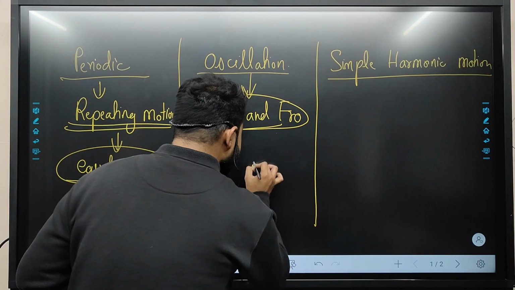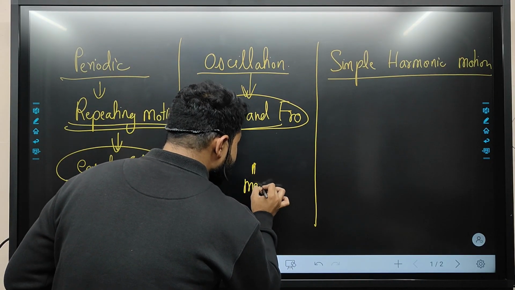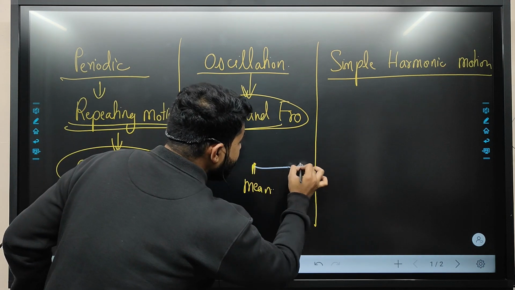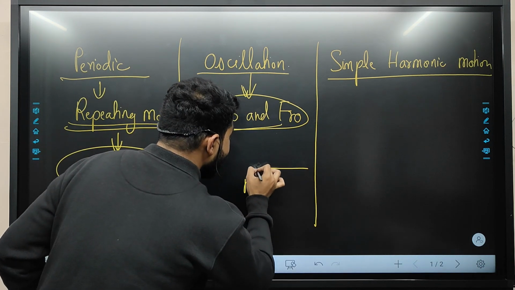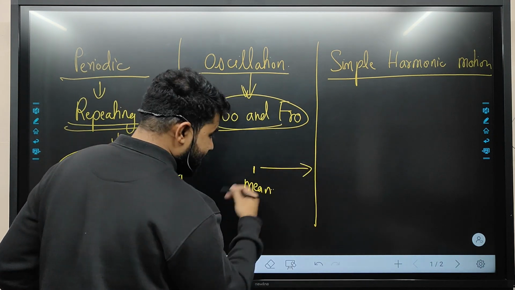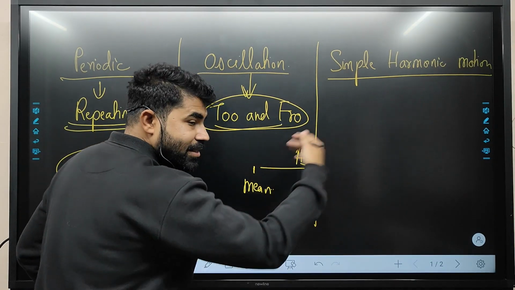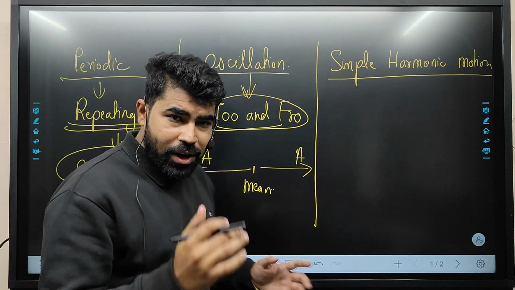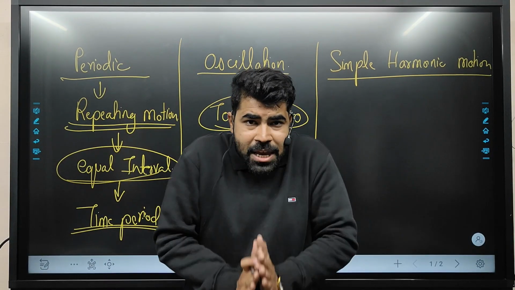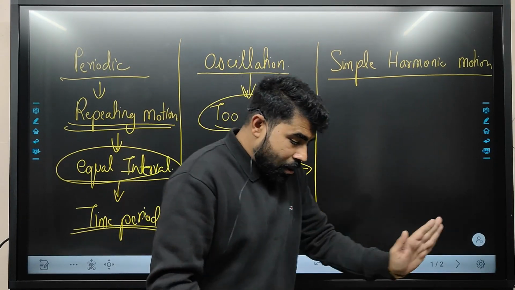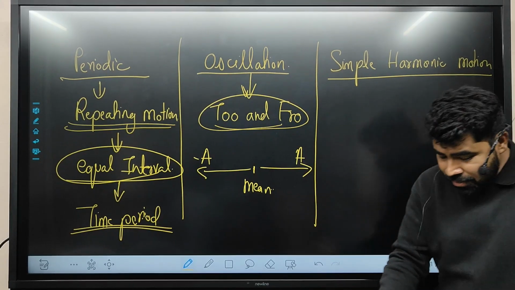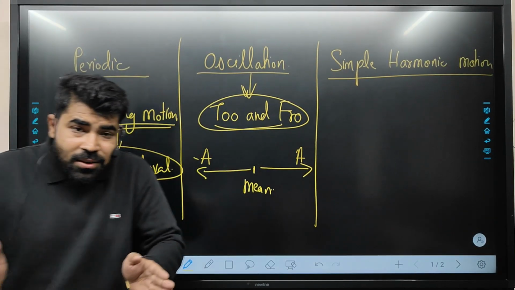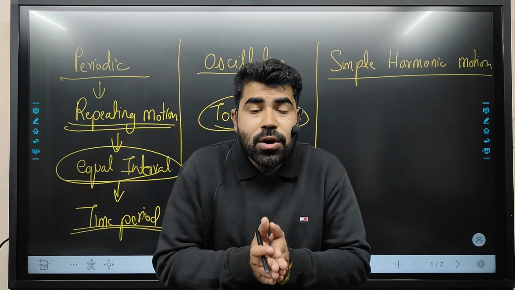For example, this is a mean position, then the motion must exhibit plus A in this direction and minus A amplitude in this direction. For example, this is a mean position. If I go here, then come here, and then again equal distance here, this we will consider as an oscillation.